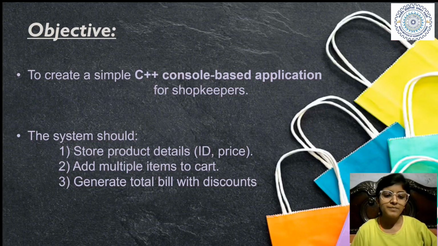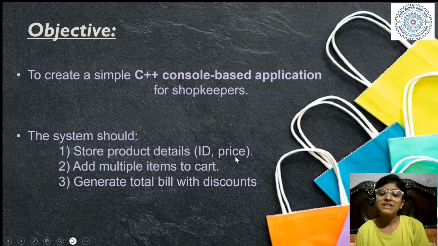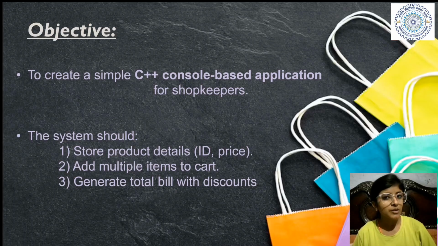What does our system have? It stores product details: ID, price, and stock of the products, right? We have stored the ID, prices, all the things about the product. We have an add-to-cart feature, right? And the cart basically has loops. Loops means iterations, right? We are going to add multiple products in our cart, so we can use the cart again and again. And here we can add multiple items to our cart. Basically, this is what our system should have.